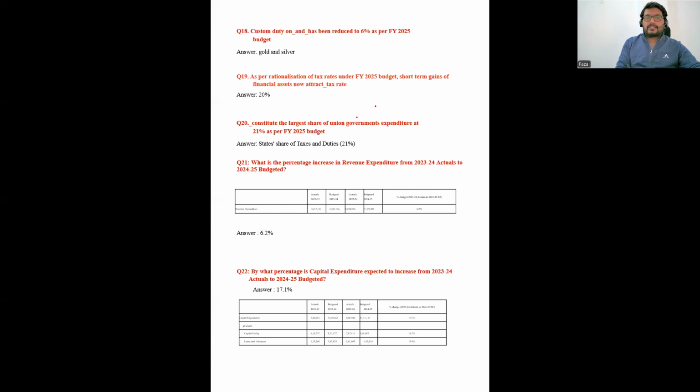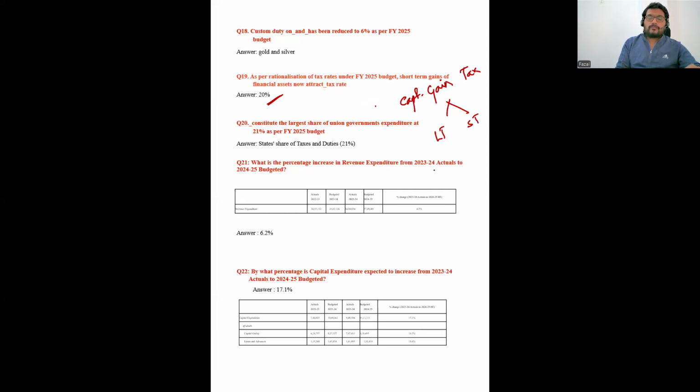As per the rationalization of the tax rates under the financial 2025 budget, short-term gains on financial assets will now attract 20%. So, for example, short-term gains of financial assets. That means he's talking about the capital gain tax, which is classified into long term and short term.